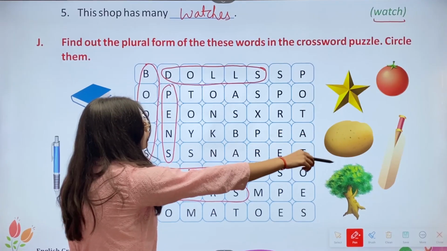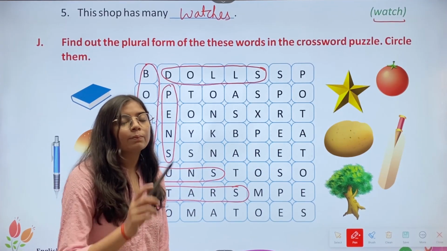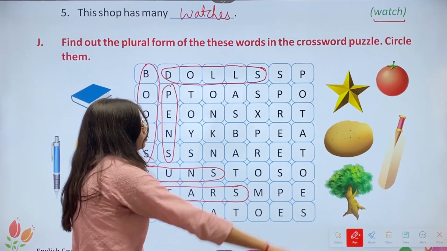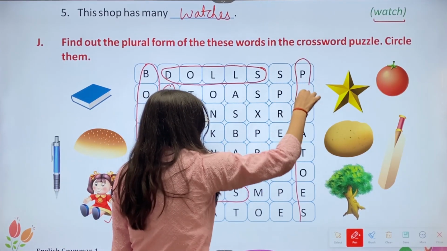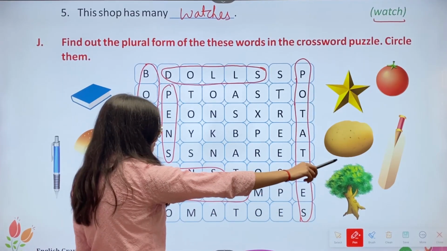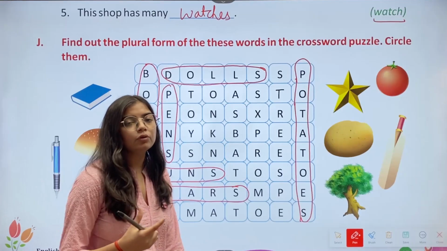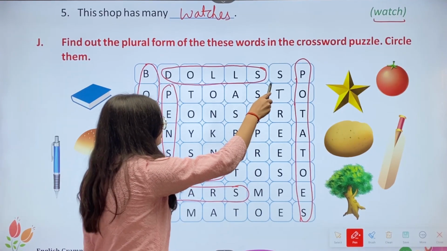Then we have a potato. The plural of potato is potatoes. So here is potatoes. We'll mark it. Then we have tree. The plural of tree is trees. So here is trees. We'll mark it.